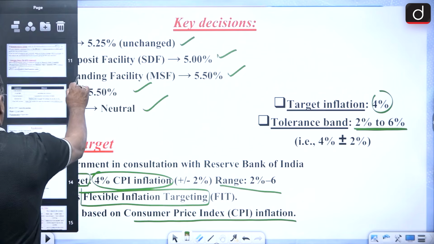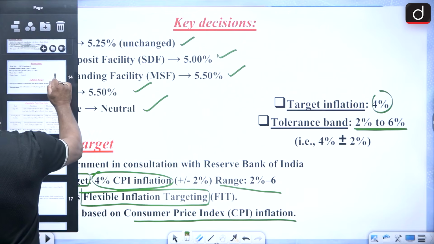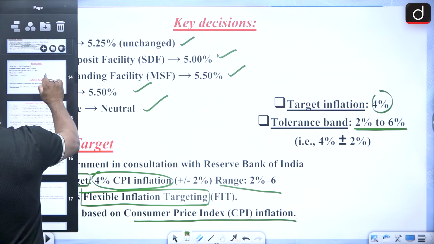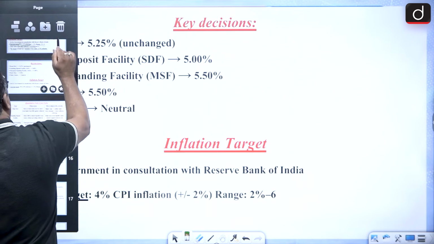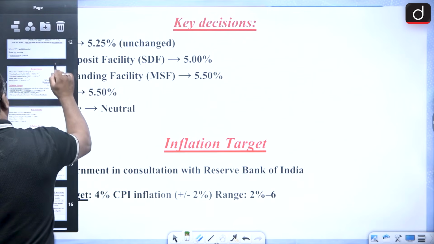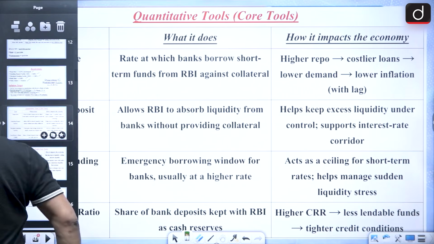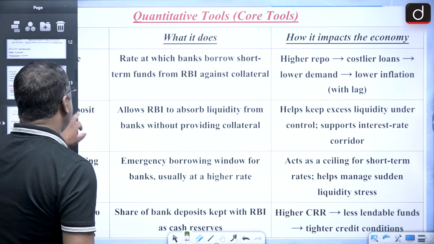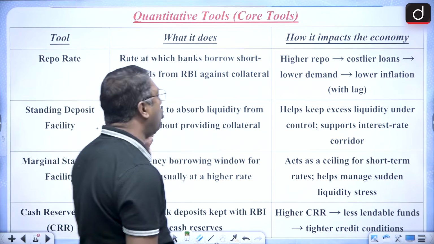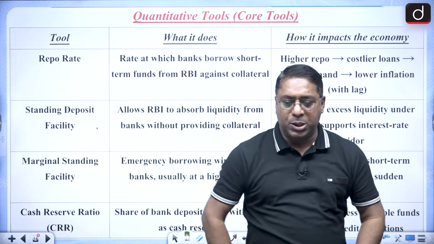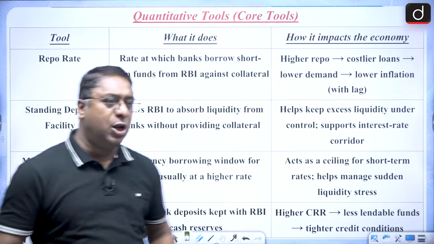Clear, everyone? Okay. So with regard to the inflation also, we have done the thing. Okay. Then there are certain quantitative tools which the MPC looks into.